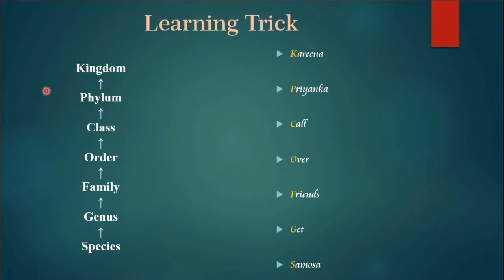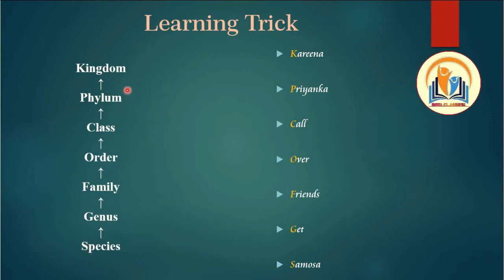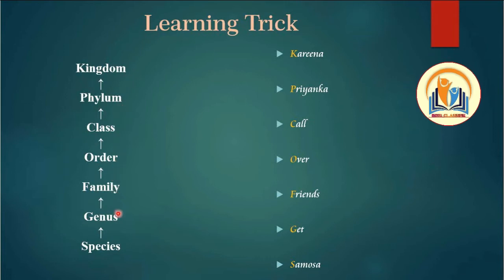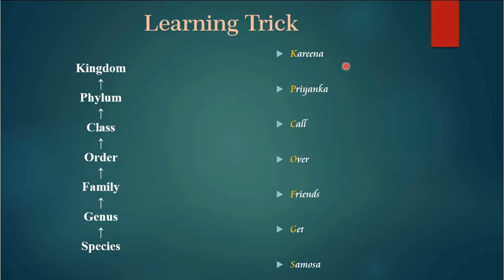Now it is very important to learn the series in which we write it. Firstly comes kingdom, then phylum, then class, then order, family, genus and species. So there is a learning trick: Karina, Priyanka call over, friends get samosa.